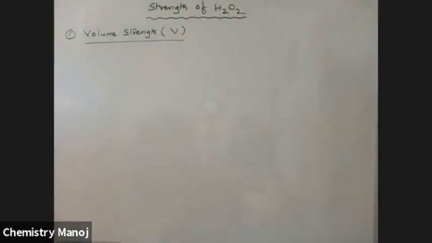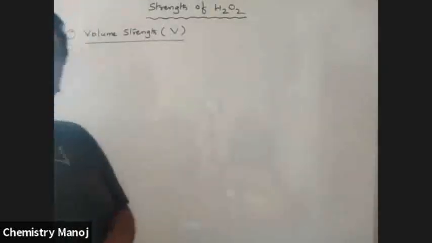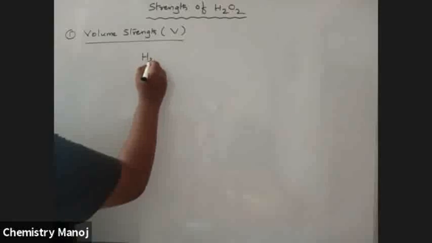What is this volume strength? See here, we are taking H2O2. This H2O2 is unstable.